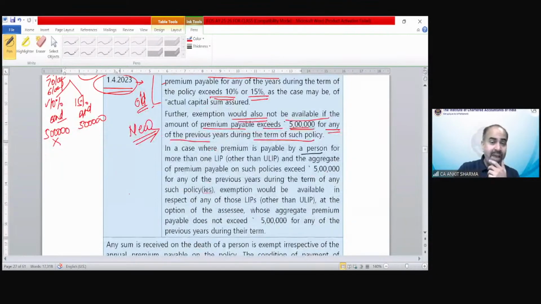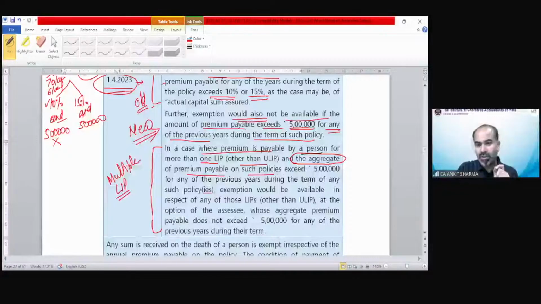But what if you are having multiple policies? Now this concept is for multiple policies. Like you are having one policy from Life Insurance Corporation, some other is from Reliance, etc. So you may have multiple insurance policies also. So the concept says, now in case of multiple policies, we will see this 5 lakh limit in aggregate. In case where premium is payable by a person for more than one LIP, other than ULIP, and the aggregate of premium payable on such policies exceeds 5 lakh, aggregate.